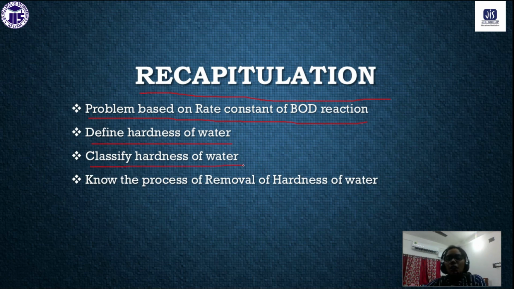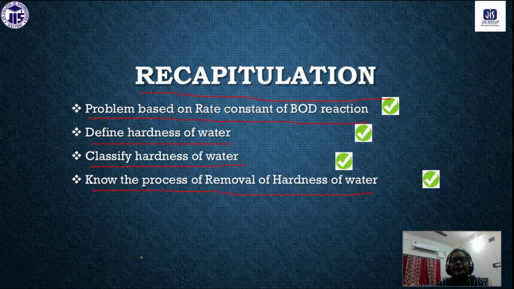Next, we saw how we can classify the hardness of water, and lastly we learned all the processes for removal of hardness of water, that is, removal of temporary hardness as well as permanent hardness. All these things we have seen today.